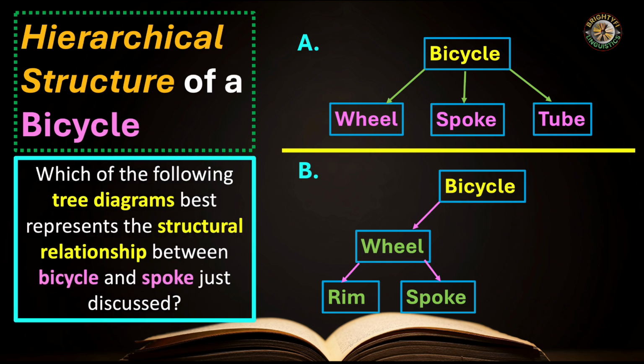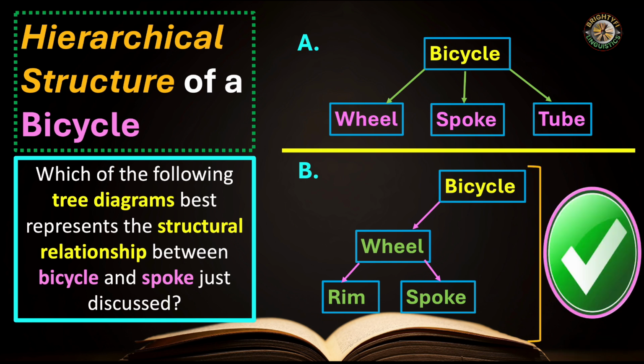Now the question is, which of the following tree diagrams best represents the structural relationship between bicycle and spoke? Do you think structure A makes good sense, or do you think structure B makes good sense? The correct response is B. Why? Because the bicycle has a direct connection with the wheel, and the wheel has a further direct connection with the rim and spoke.